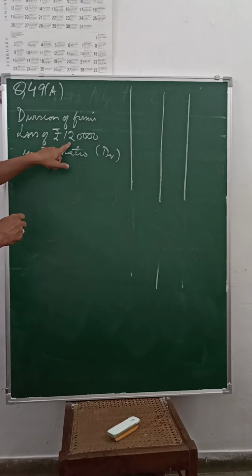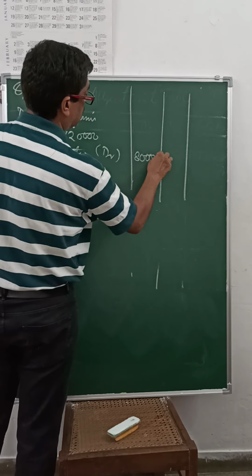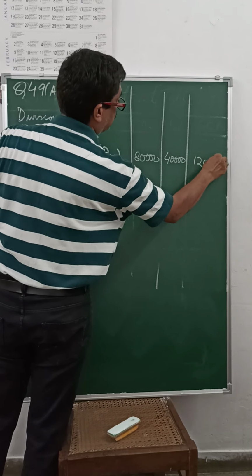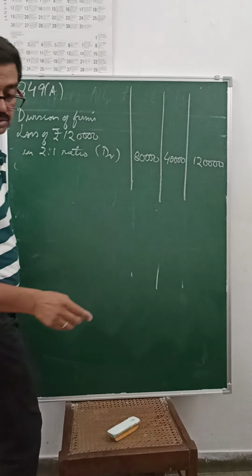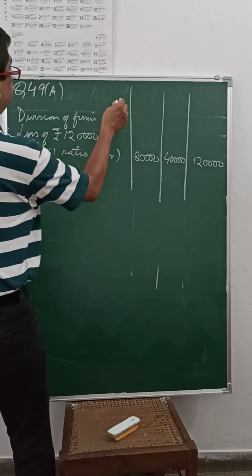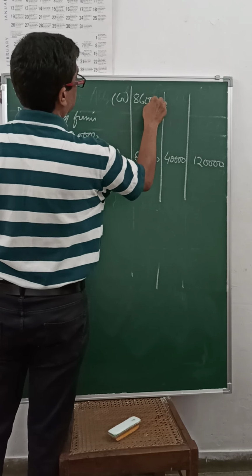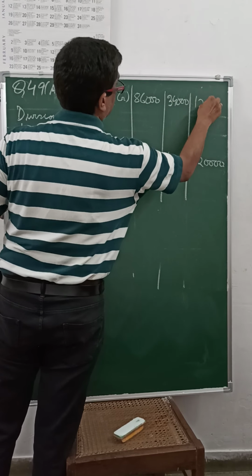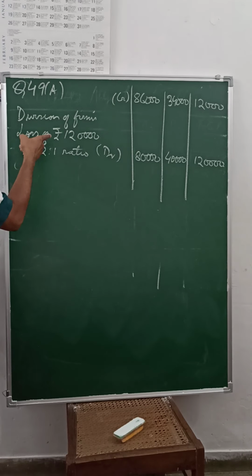Now loss of 1,20,000 in the ratio of 2:1. A's share is coming 80,000, B's share is coming 40,000, total 1,20,000. Before this we had the figure, the balance was coming 86,000, 34,000 and 1,20,000. This was credit. So division of loss means debit, credit means less.